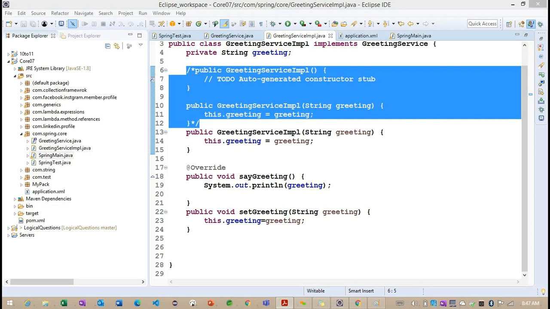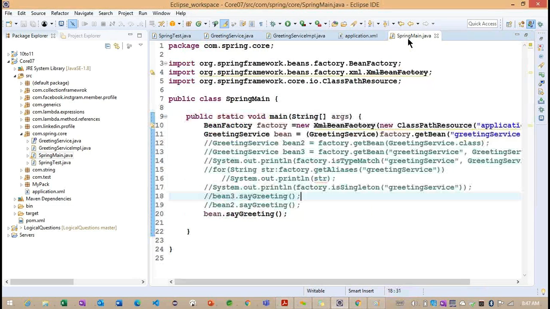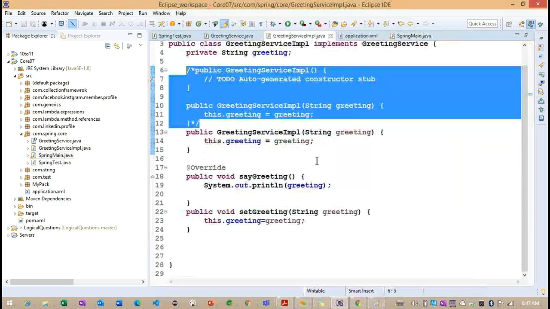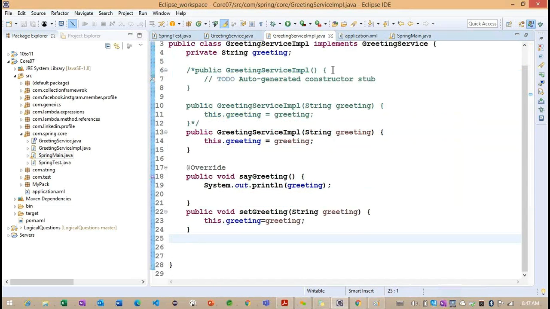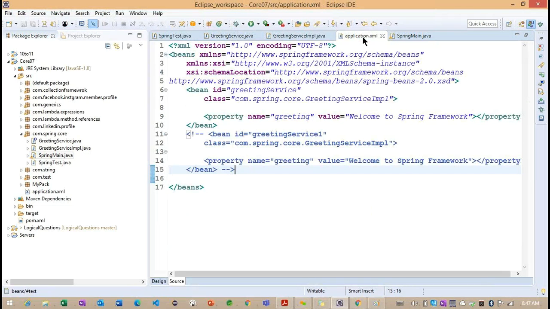Okay, so is it clear? Still having any doubt? Actually, I was confused with the main method which you had already added there, and later on you created that XML and added that dependency there. So you are talking about inside this particular main method, what we created in the service impl. I was talking about application.xml. Okay.